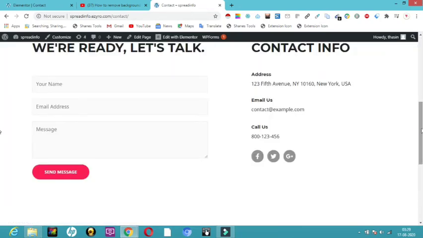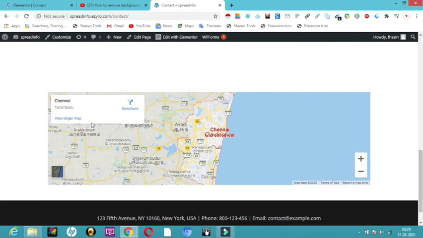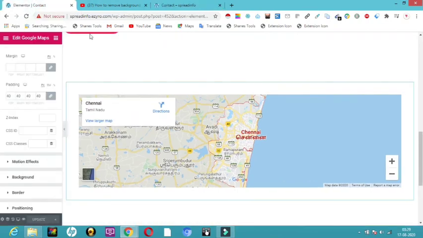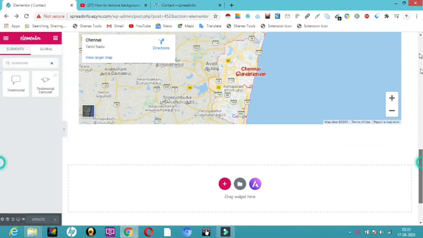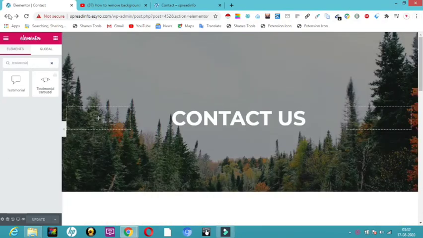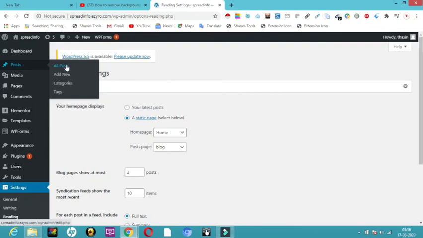Now in the contact section it shows Chennai. This is a view larger map direction. So it is easy to add a map here. Now our Google map is over here. Let's get back to our page and get back to our dashboard. I wanted to add a few more posts over here. So I'll go to all posts, add new post.